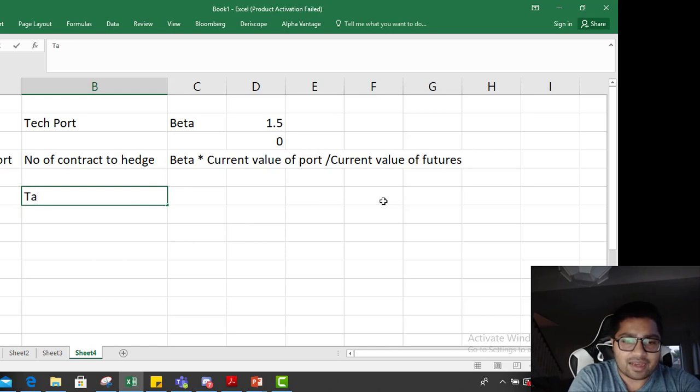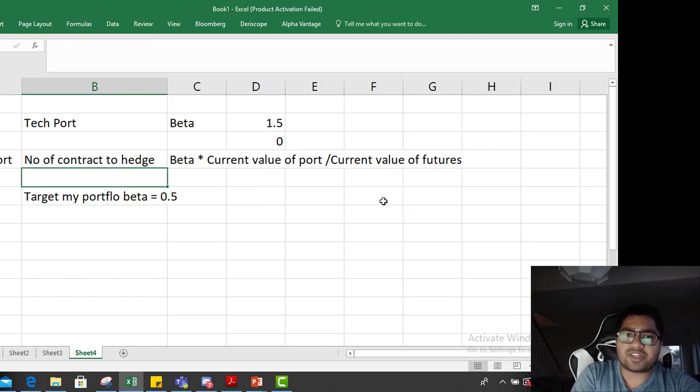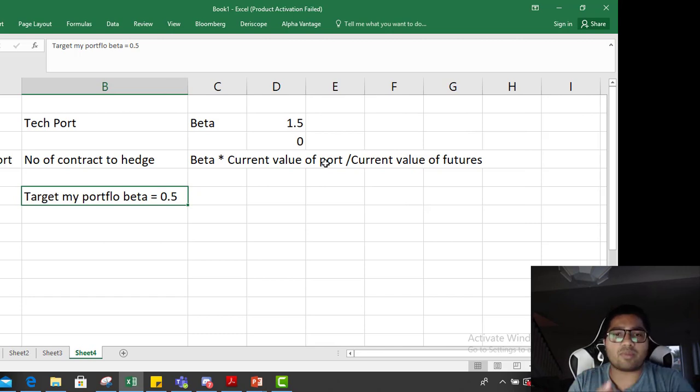So let's say I want to target my portfolio beta to be 0.5. So instead of having my beta 1.5, I want to slow my portfolio down. It will fall, of course, when the market falls, but it will fall slower than the market. I want to slow down the growth as well as the fall. So I want to slow down my beta. How do I do that?